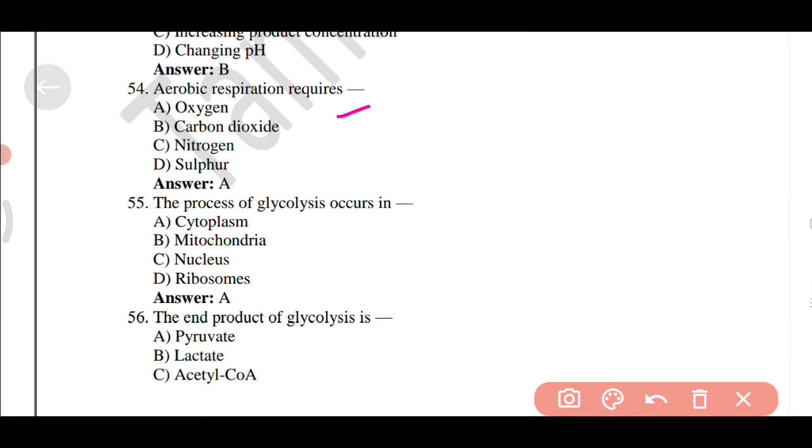Aerobic respiration requires option A, oxygen. The process of glycolysis occurs in option A, cytoplasm.